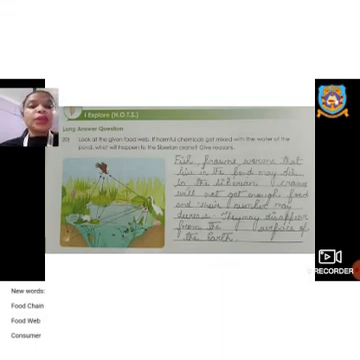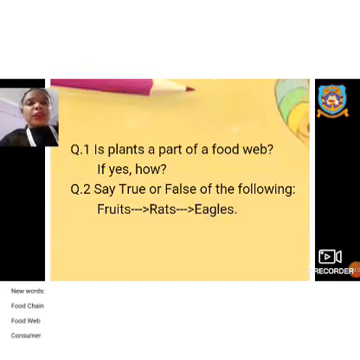Okay. Of all these questions we have discussed, I have taken two questions here. This question I'll be sending in the Google Classroom. You have to write the answer in your EVS 1 copy. Let me read out the question. The first question is, are plants a part of a food web? If yes, how? So you already know that plants are a part of food web. So you have to give your justification here. That means in the second part of the question, you have to give the answer how plants are a part of a food web.